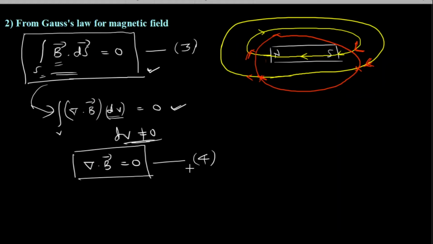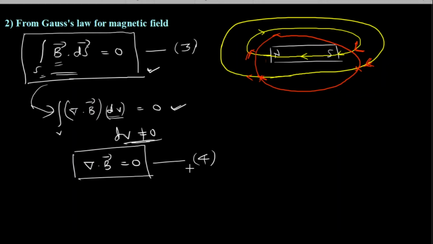So far we have seen 4 Maxwell equations. The first 2 equations were derived from Gauss's law in electric field, but this Gauss's law is derived from magnetic field.